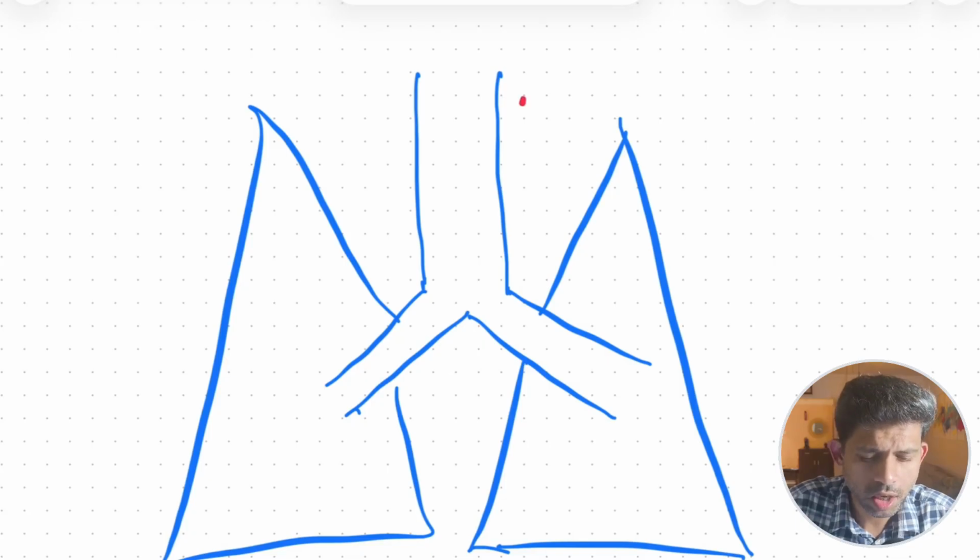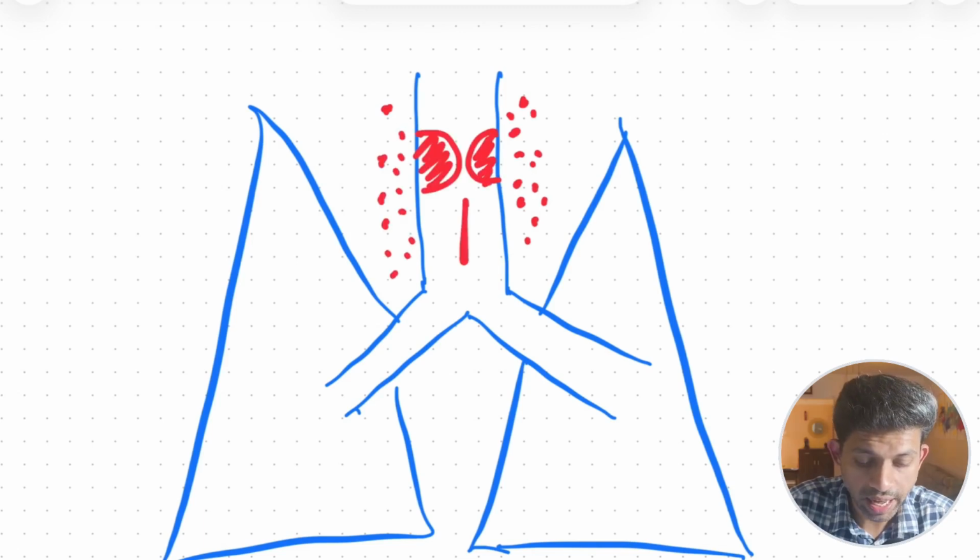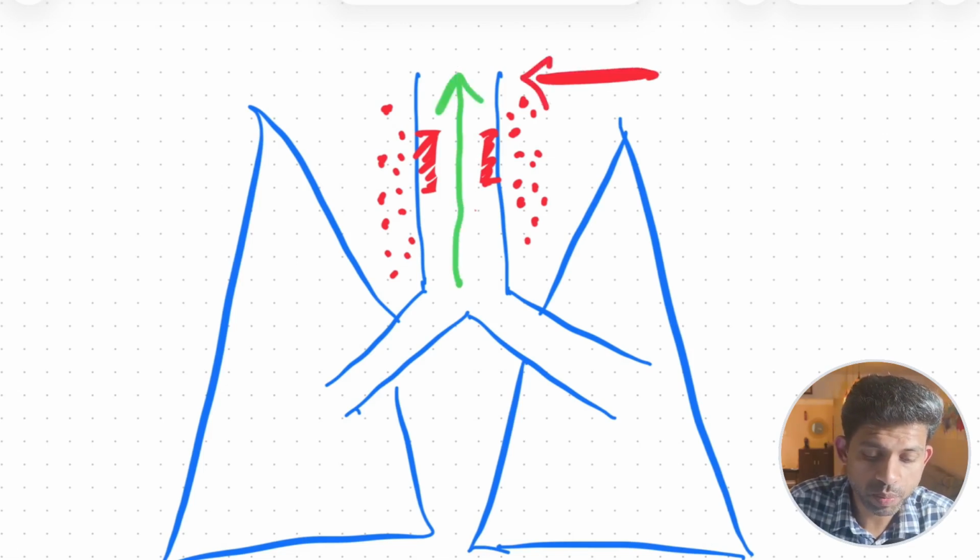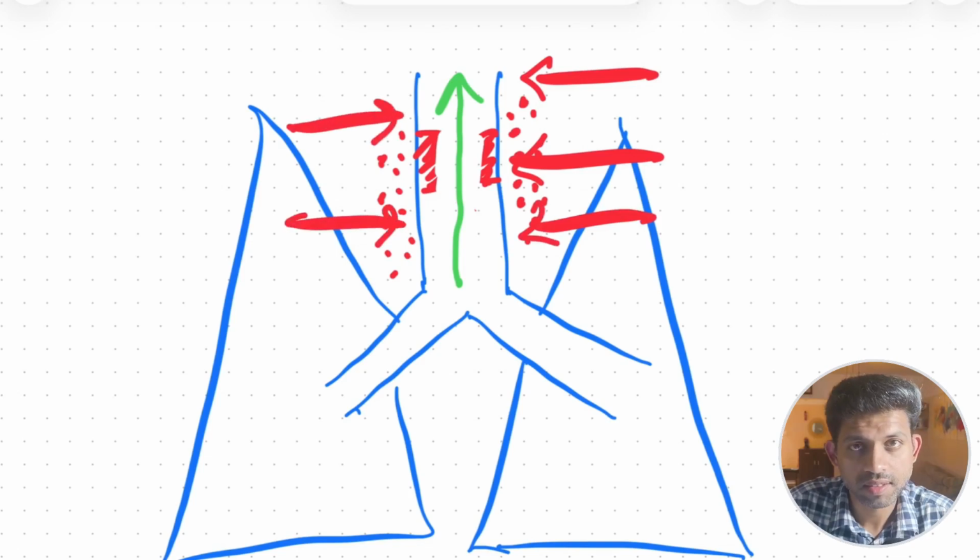Asthma is a chronic inflammatory disease of the airways with airflow obstruction, which is reversible due to hyperresponsiveness of the airway. Asthma is not just bronchospasm, it is hyperreactivity plus inflammation.